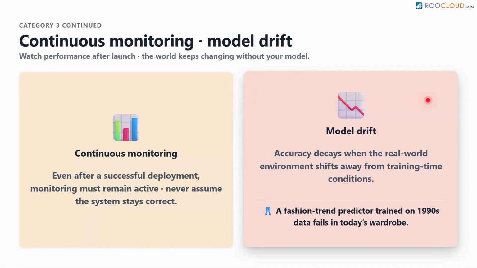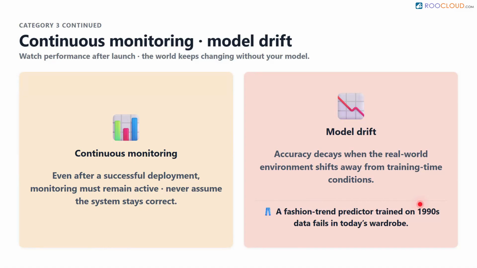One major thing they monitor for is model drift. Model drift happens when a system loses its accuracy over time because the real-world environment it operates in has changed. Imagine a system trained to predict fashion trends based on data from the 1990s. If you use it today, the predictions will be entirely wrong because society drifted away from those styles.